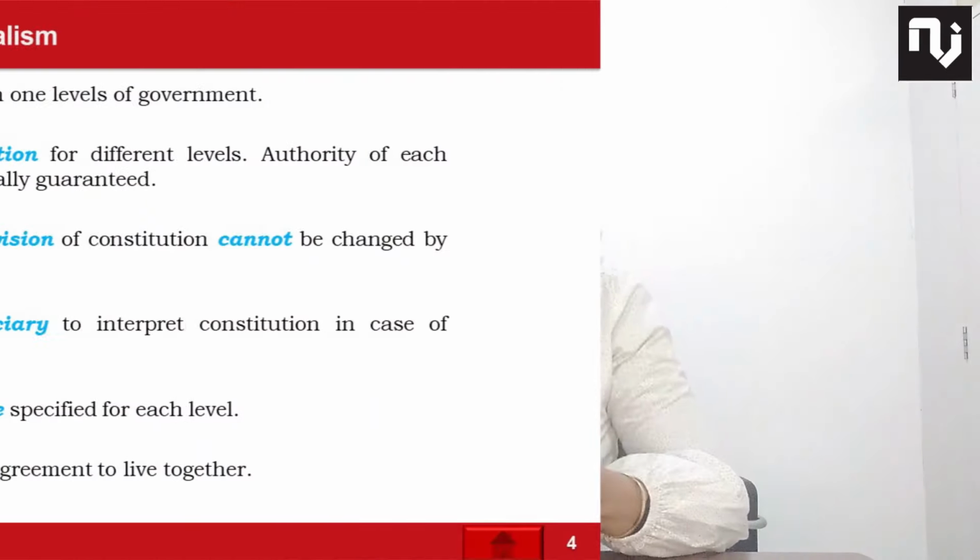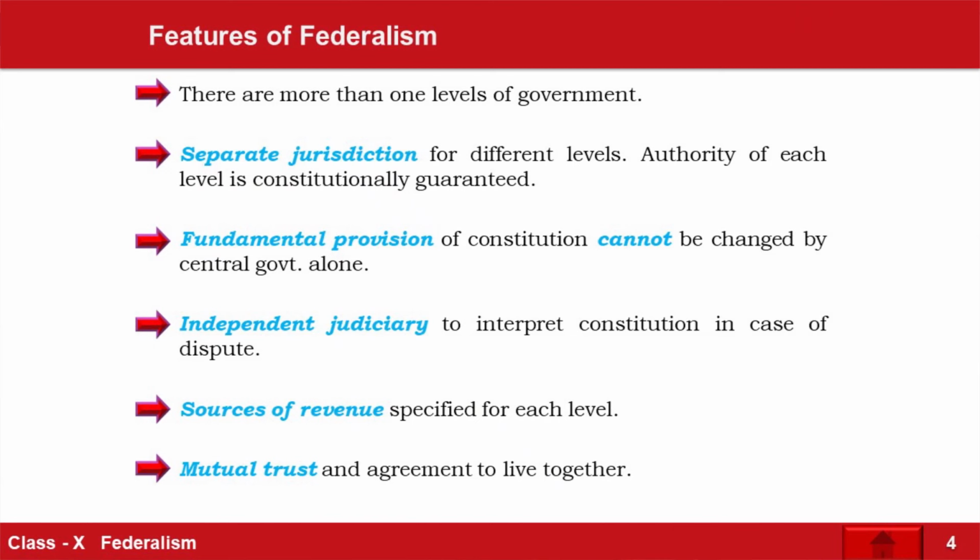Here we have 7 features of federalism. So first question, please write down, what is federal system? Second question, how is federal system different from unitary system? It is already given in the first paragraph. You can go through it. It is very simple. Already it is given there. Differentiate between unitary government and federal government.